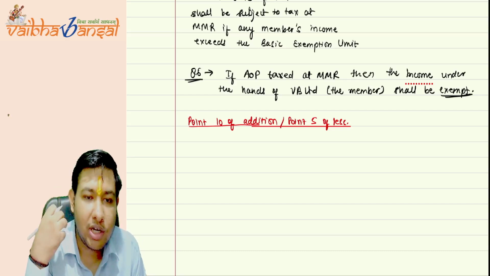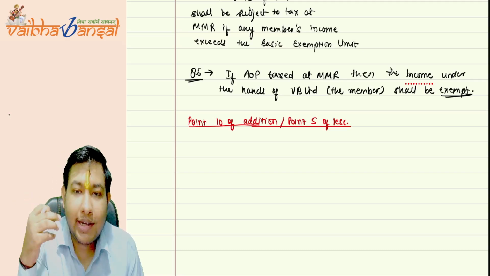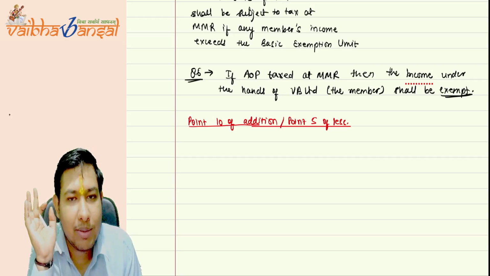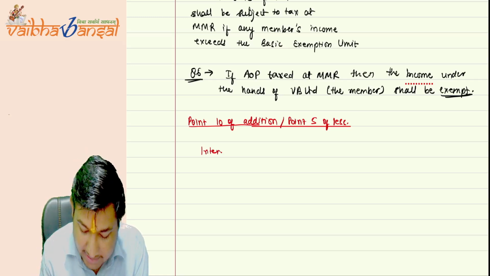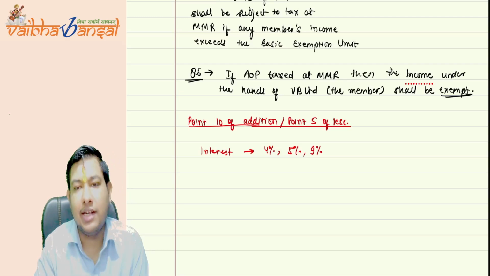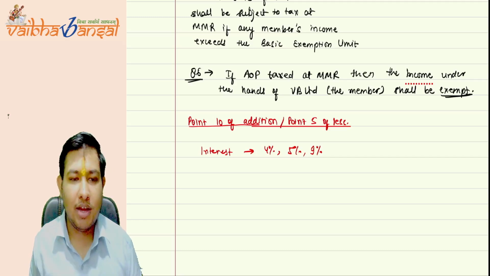So the government wanted more investment from non-residents. So to attract those non-residents, the government gives a concessional tax rate on their incomes. Like if the non-resident earns income from interest, they have kept the rate at 4%, 5%, or 9% in different cases. We will study all these cases under the non-resident chapter.